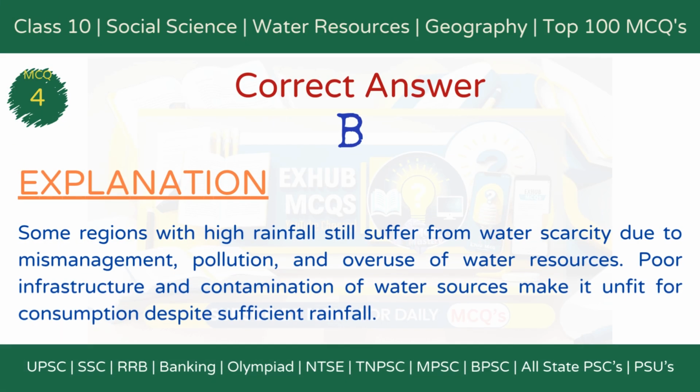The correct answer is option B, poor water management and pollution. Explanation: some regions with high rainfall still suffer from water scarcity due to mismanagement, pollution, and overuse of water resources. Poor infrastructure and contamination of water sources make it unfit for consumption despite sufficient rainfall.